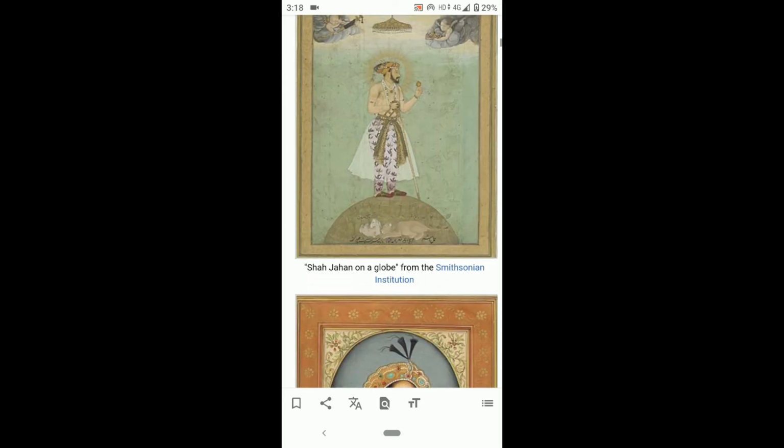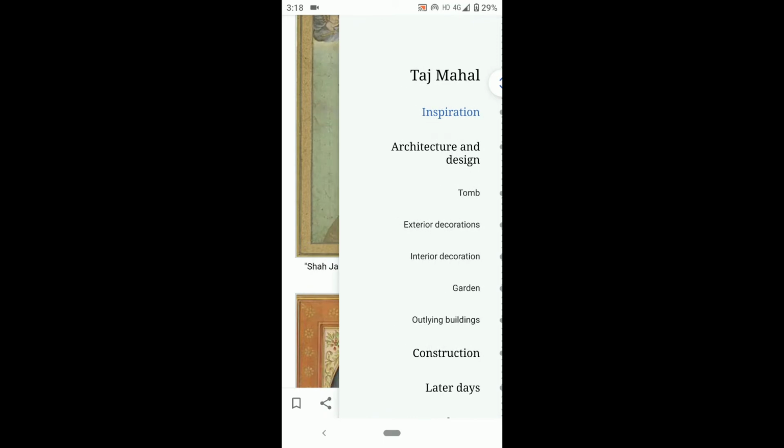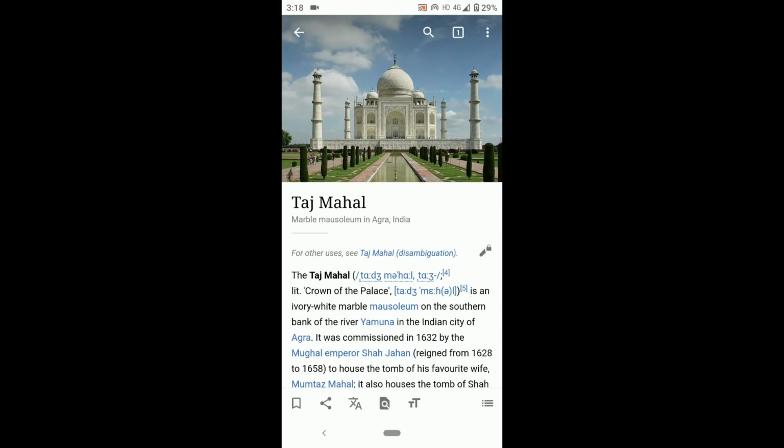If you click on the down right corner, you can click on those 3 dots. If you click on that, you can see many subtopics are available. You can click on that and see whatever you want. So let's go with the second place.